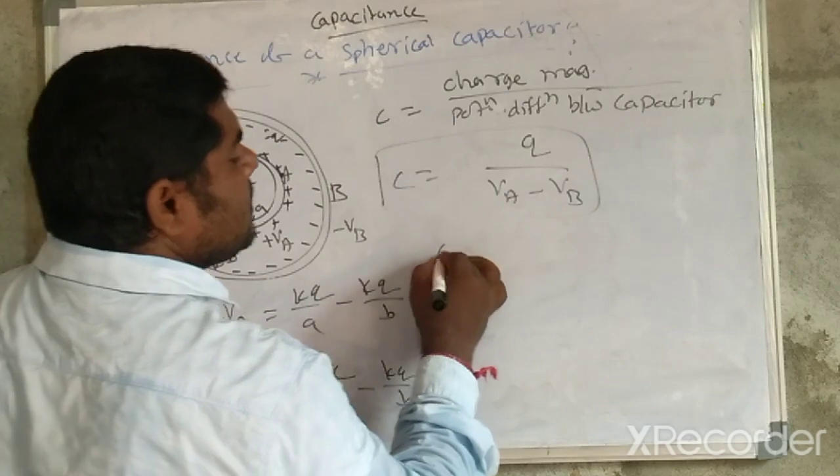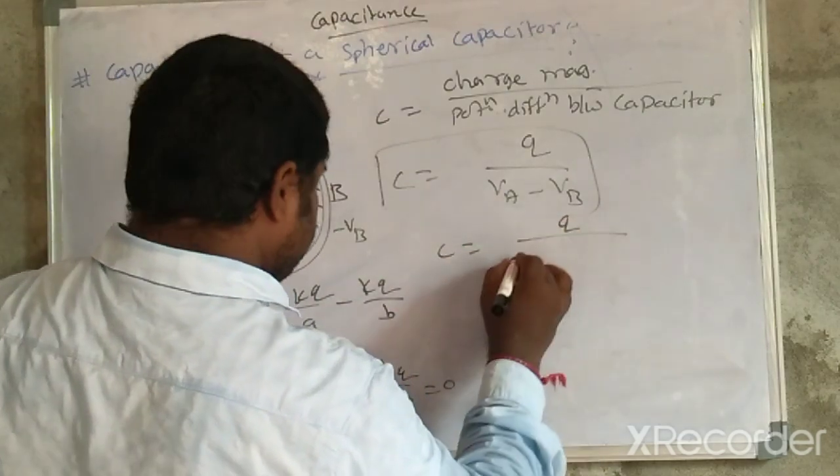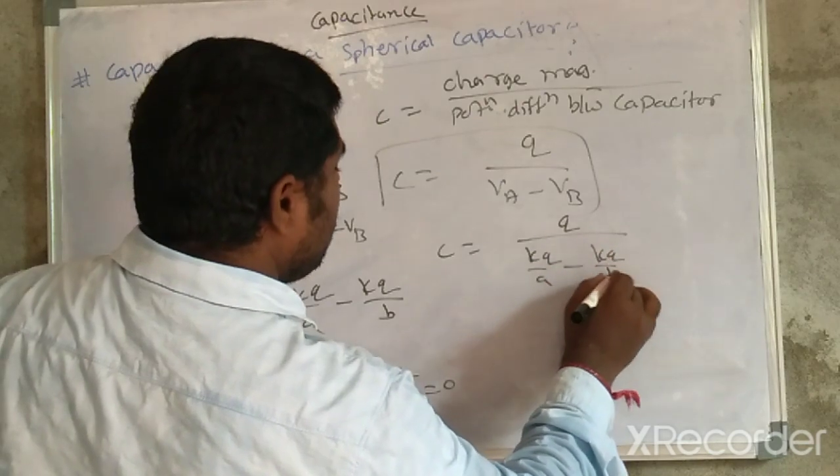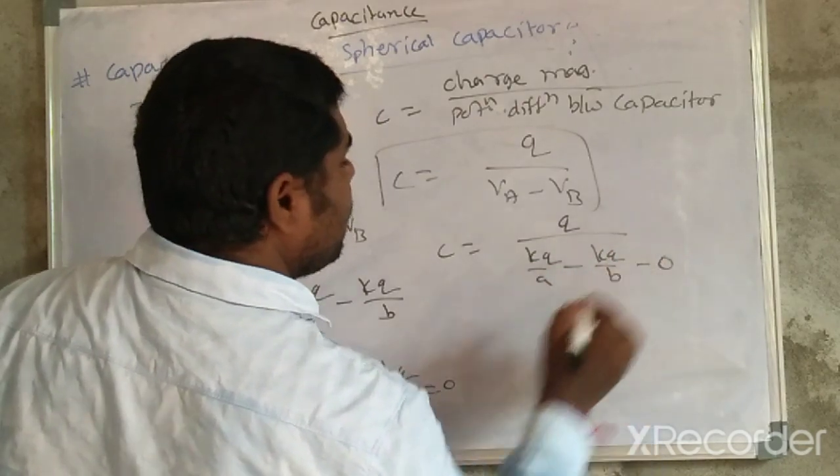Substituting, C is equal to Q upon KQ by A minus KQ by B, minus 0.